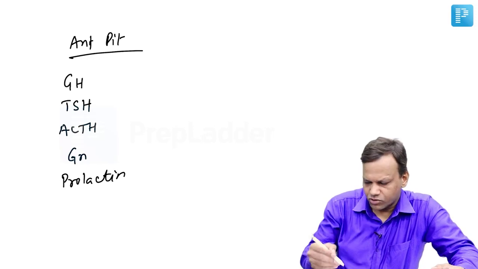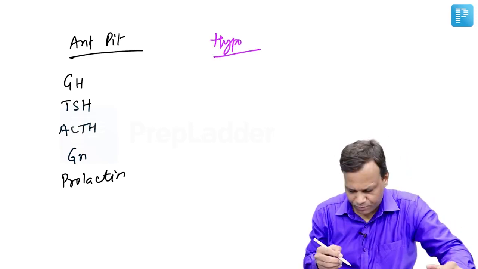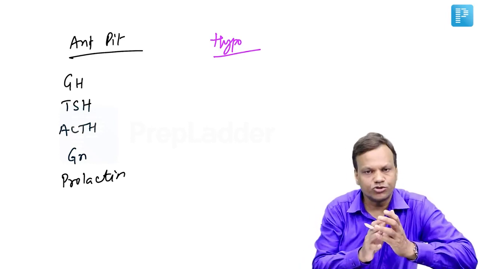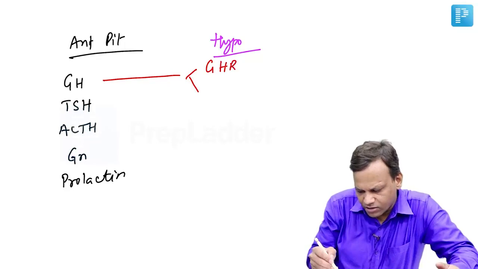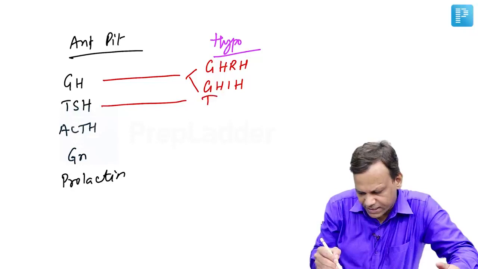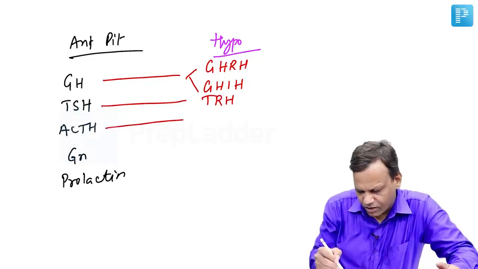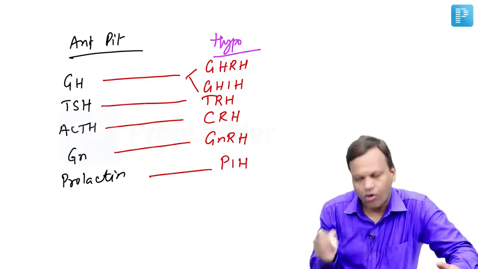And all these hormones are under the control of the hypothalamus. Means some hormone from the hypothalamus comes, and it increases or decreases pituitary hormones. For growth hormone, the hypothalamus secretes growth hormone releasing hormone and growth hormone inhibiting hormone. For TSH, the hypothalamus secretes TRH. For ACTH, CRH. For gonadotropin, gonadotropin releasing hormone. And for prolactin, prolactin inhibiting hormone.